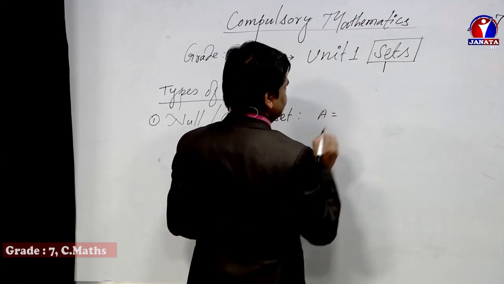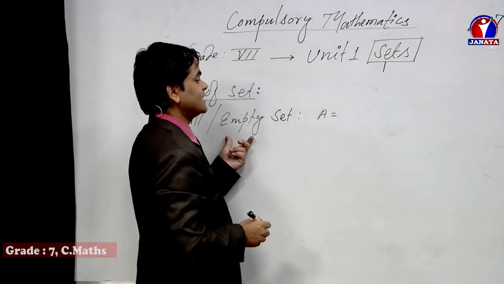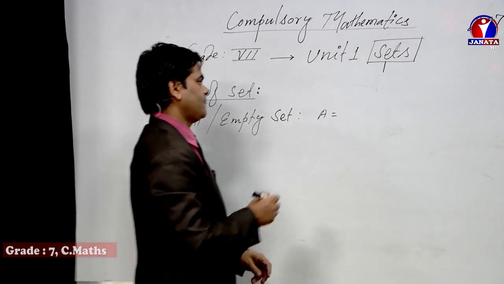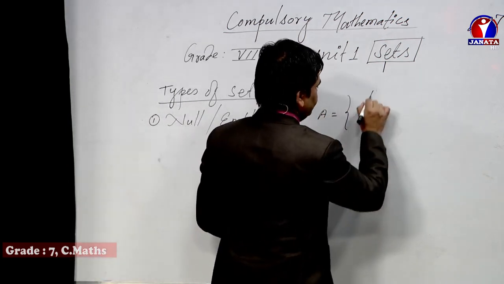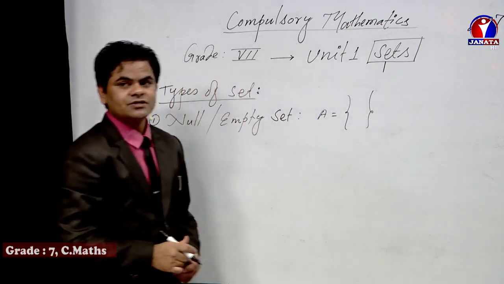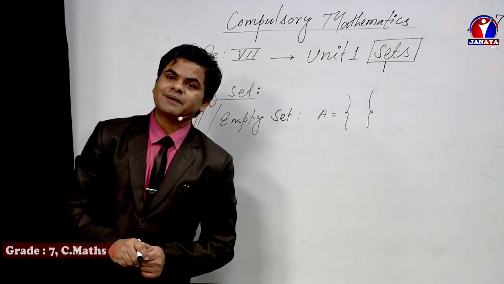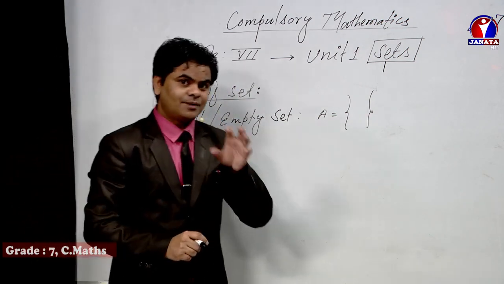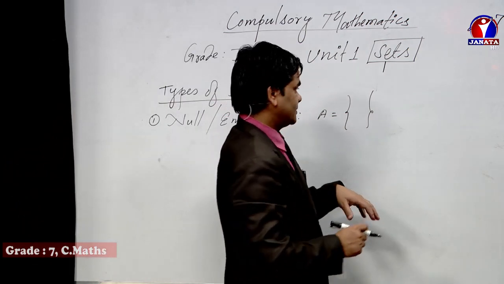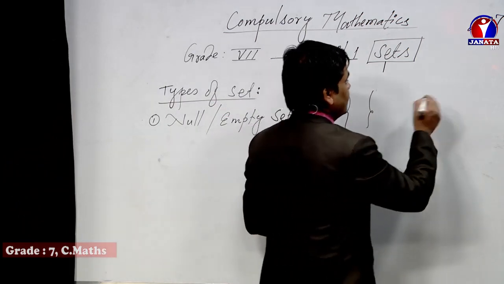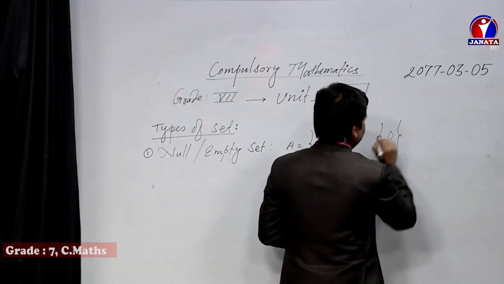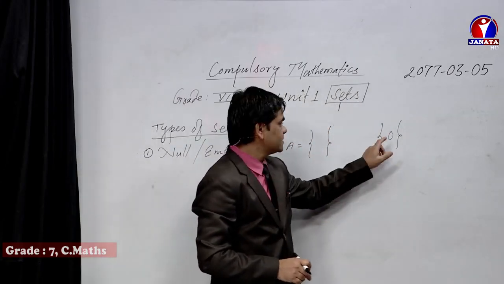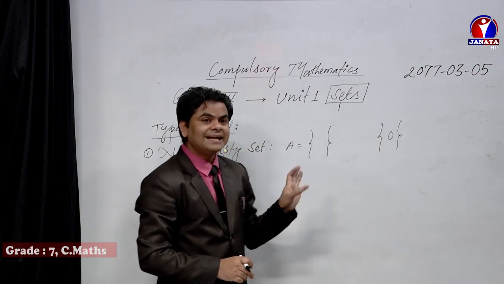For a null set, I am going to keep the name A. There must not be any elements, so just enclose a blank space in a curly bracket. Dear friends, sometimes we become confused. If you write this one, is it a null set? No, it's not a null set, because 0 is also an element.